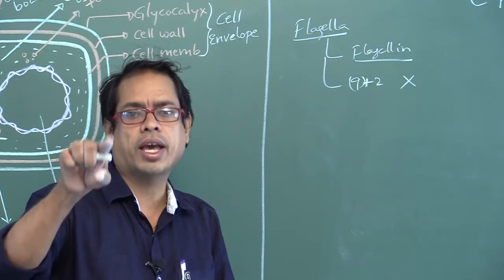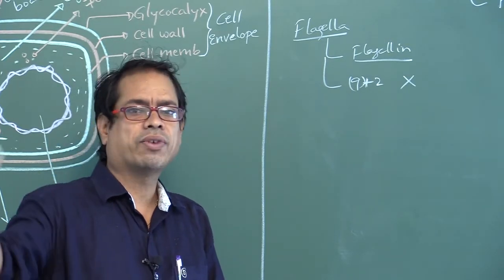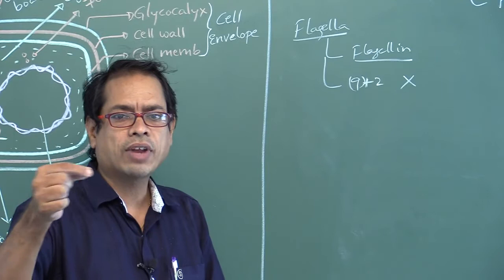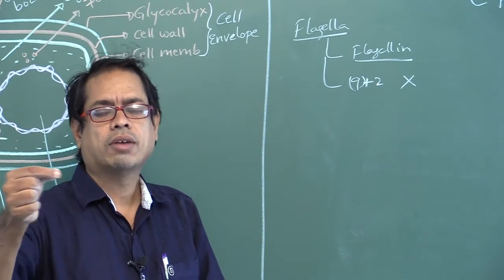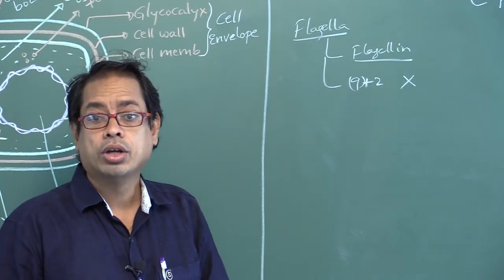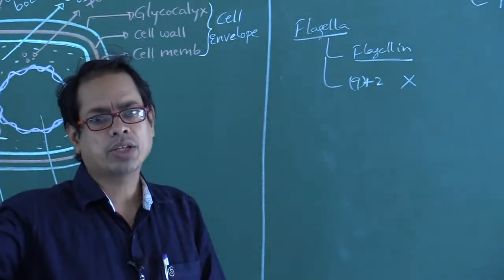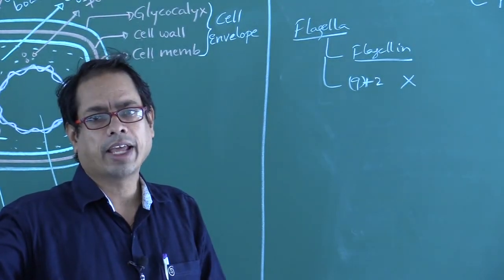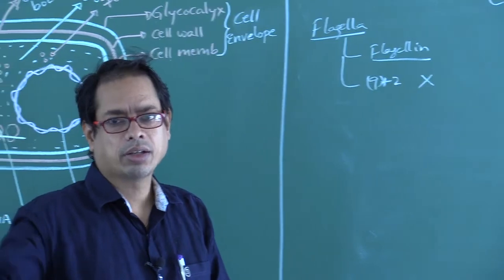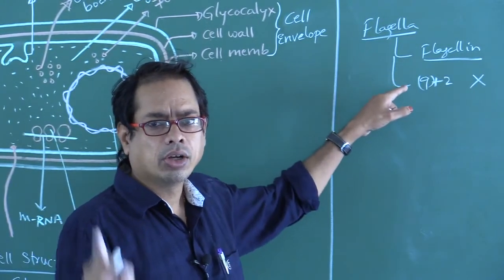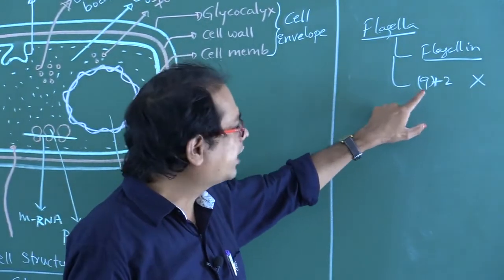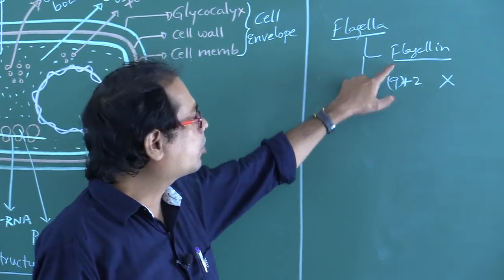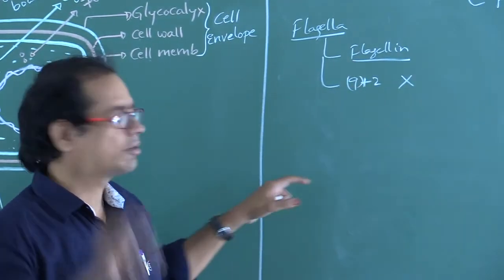Those two are eukaryotes, and their flagella are made up of tubulin with the 9+2 arrangement present. Prokaryotic flagella do not contain the 9+2 arrangement and are made up of flagellin.